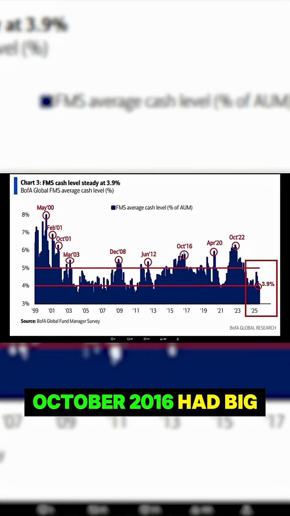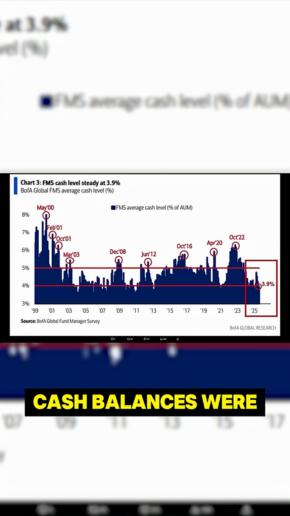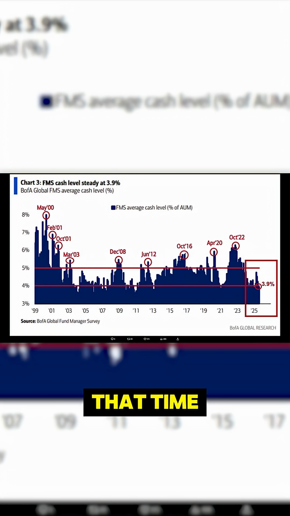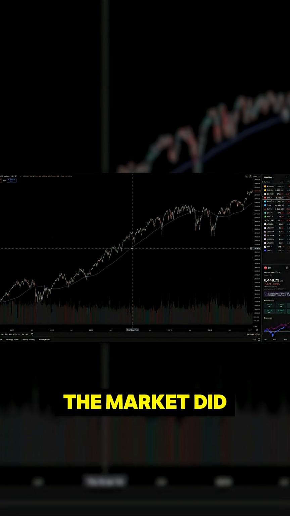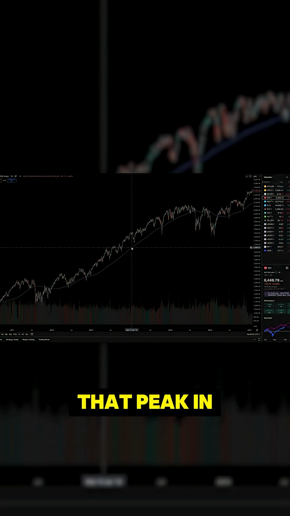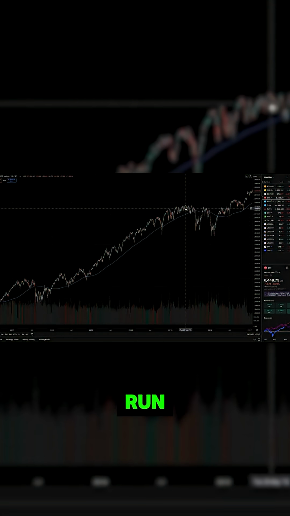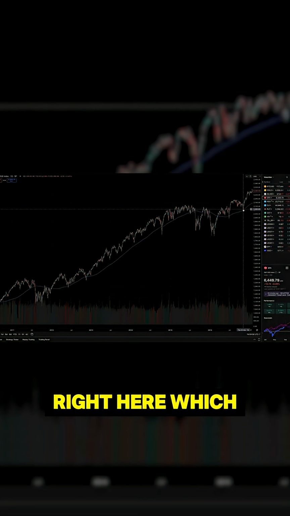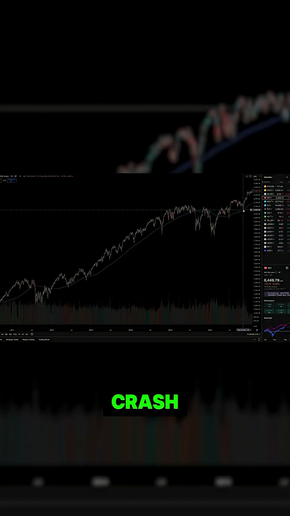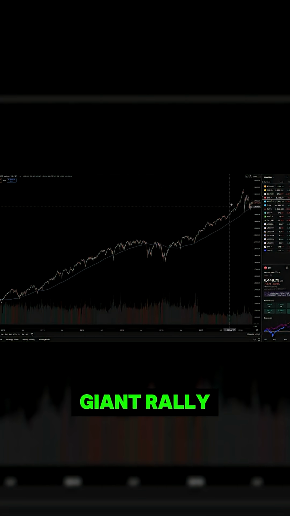Now, obviously, October 2016 had big cash balances, but what you'll notice is cash balances were growing up until that time, and this wasn't an out of the ordinary spike. However, if we look at what the market did leading up to that peak in cash allocations, we can see the market was on a big run, and those cash balances peaked out in October of 2016 right here, which was the last crash or correction before the market embarked on a giant rally.